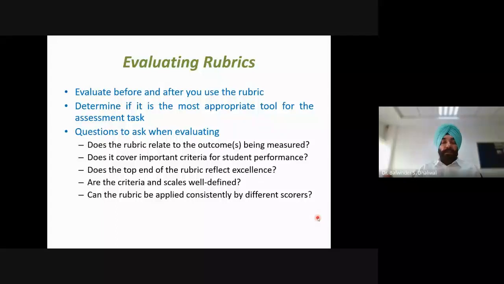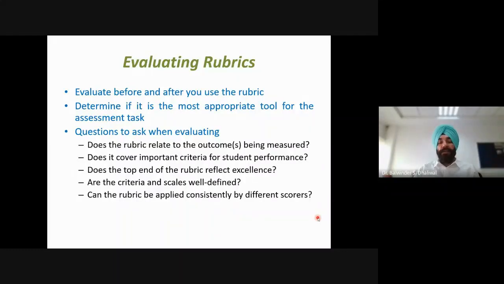And the most important point, this third point: does the top end of the rubric reflect excellence? Most of the time in performance levels, we use the highest top end as excellent or above average, or such types of descriptions are used. While writing the description, we should make sure that it clearly reflects the excellent or the maximum expectation from students related to that work.